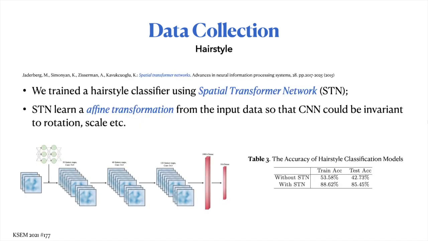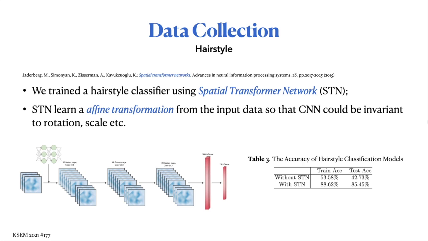Let's continue to the hairstyle part. So, for hairstyle classification, we train a hairstyle classifier using a convolutional neural network with a spatial transformer network substructure. Please take a look at the image on the left side. You can see that between the first input layer and the second convolutional layer, there is a sub-neural network inserted in between.